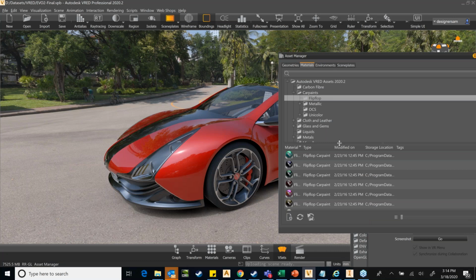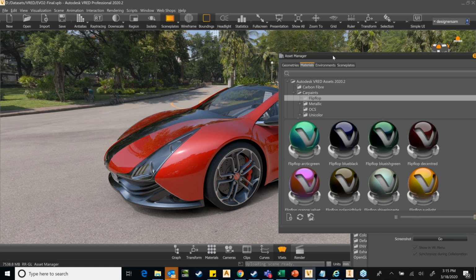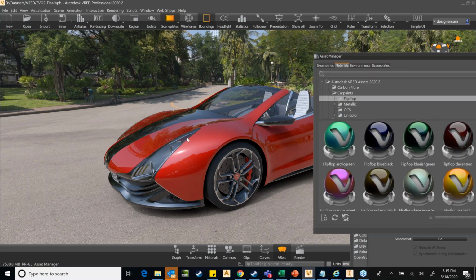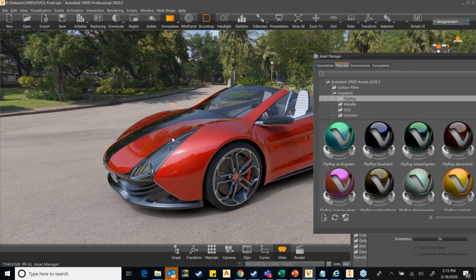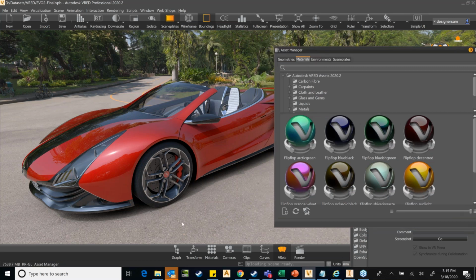So these are the materials which are available in the asset manager. This asset manager gets installed when you install the software, so there is no need to purchase it separately. It is essentially the repository of materials, environments, and other data, other geometries, which will help you generate a very compelling image or visualization.